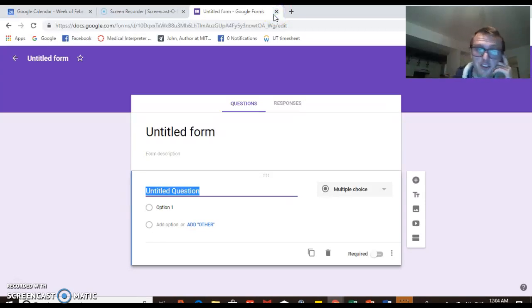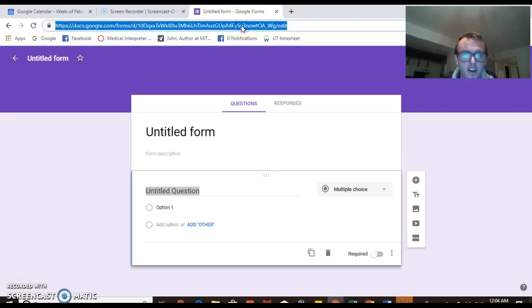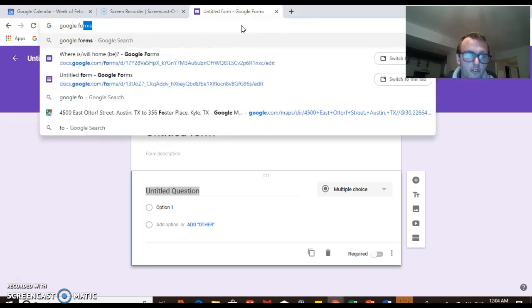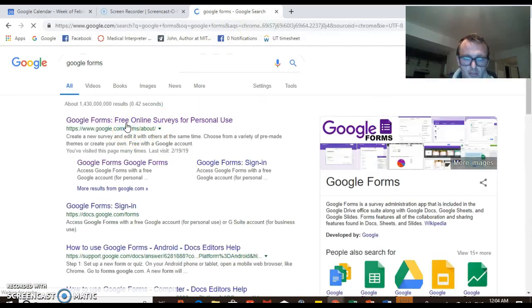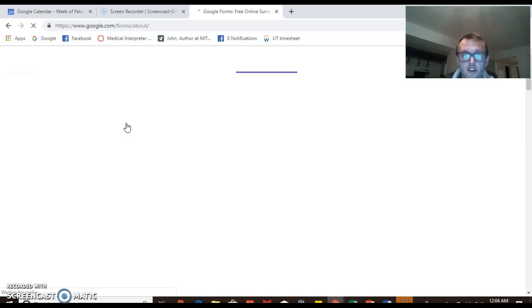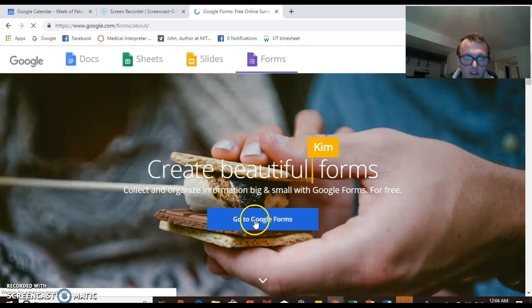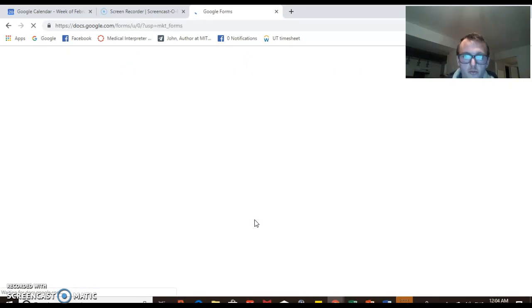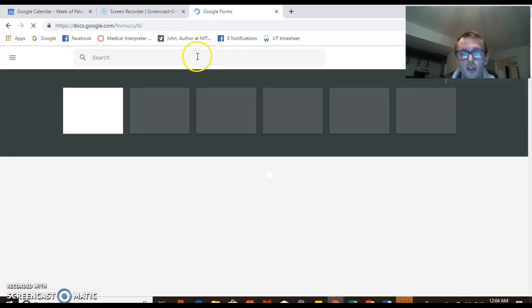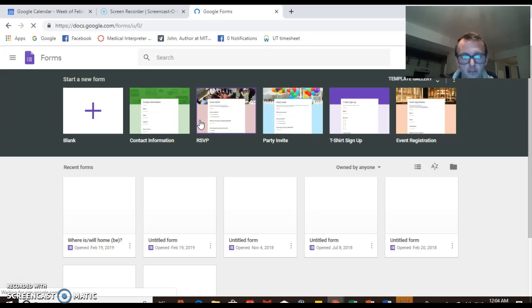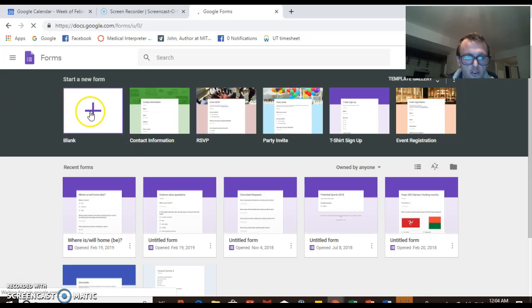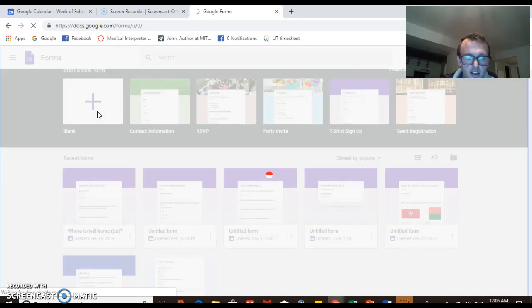Okay, welcome back to this last section where we're going to go ahead and create our own Google Forms. As you've seen in here, I've just typed Google Forms. We'll restart the process. You type in Google Forms, it pops up. You've got to be signed into your Gmail account, and then you just hit go to Google Forms. This is for creating one. We're going to do that for homework later in the week. So we're just going to go ahead and create one from blank.